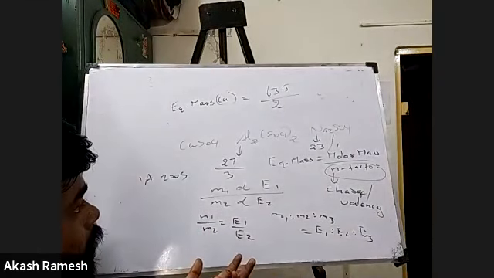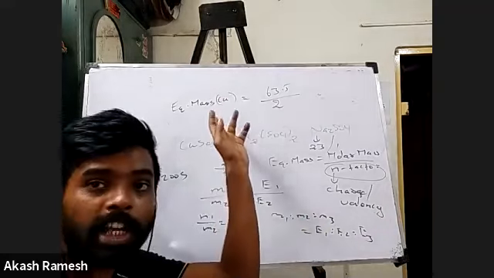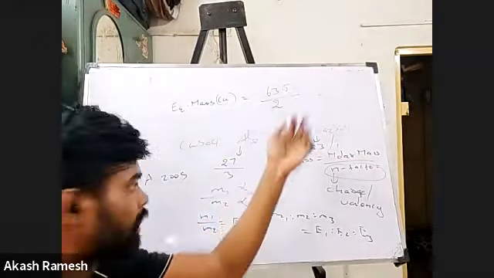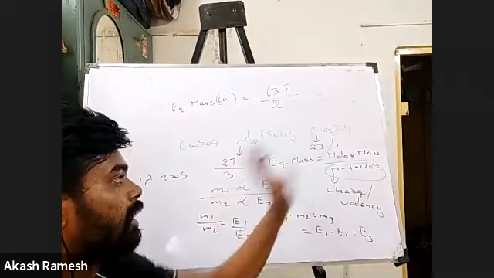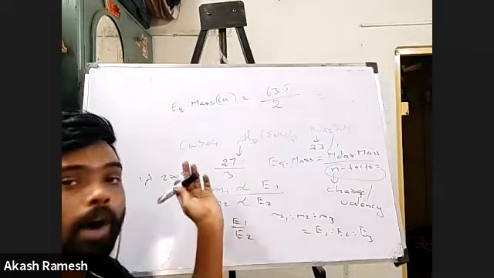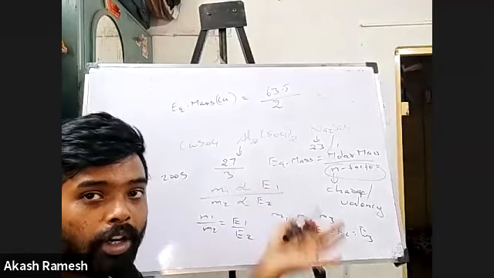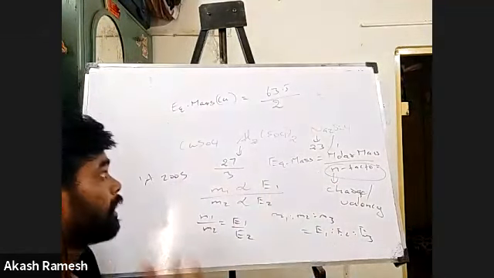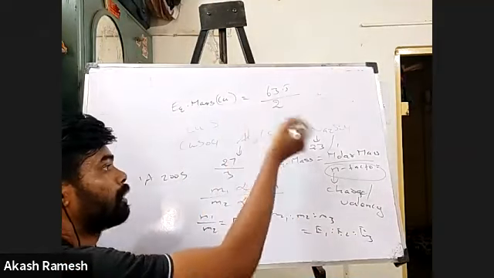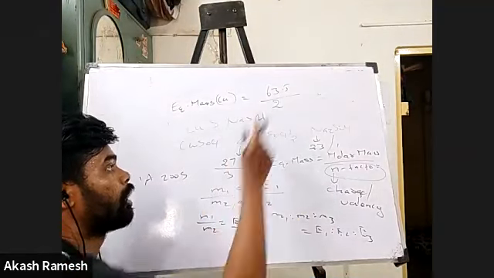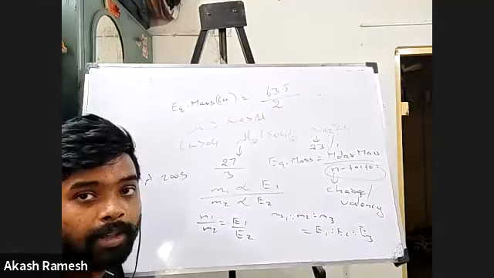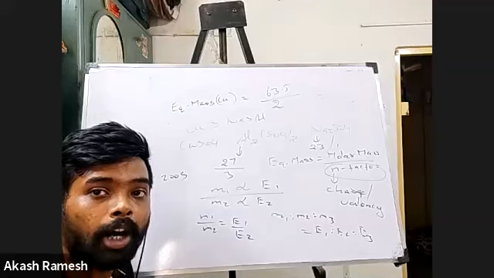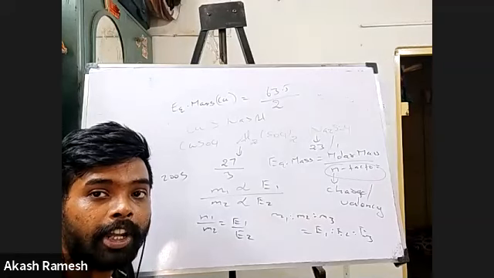So obviously, which is having the highest now? I think copper has the highest equivalent mass. 63.5 divided by 2 will be around 30s. And here I have only 9, and here I have 23. So if I want to arrange the mass of substance deposited in all these cases, definitely copper would have been more. Then comes sodium, and the least is for aluminium because it has only 9 grams. 27 by 3 will be 9 grams. You guys understood how we go about equivalent mass and how we compare?